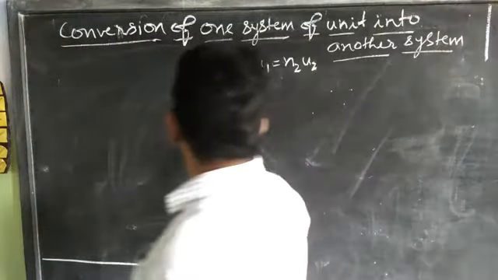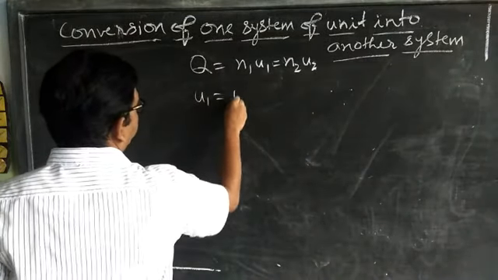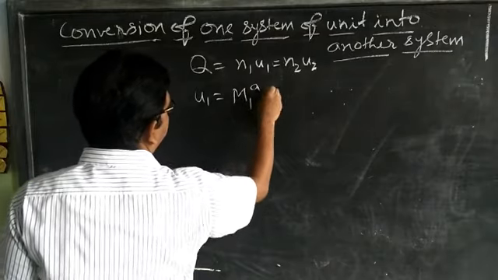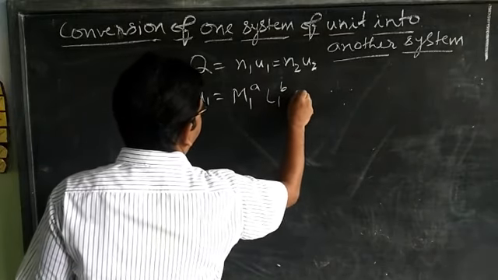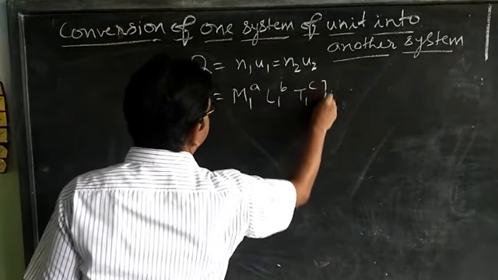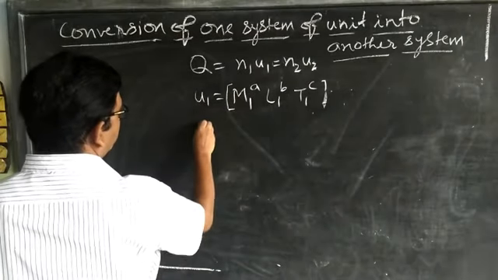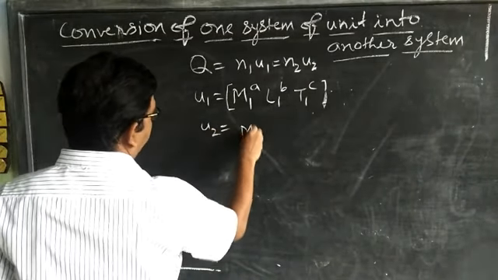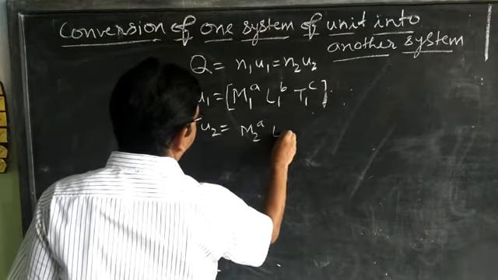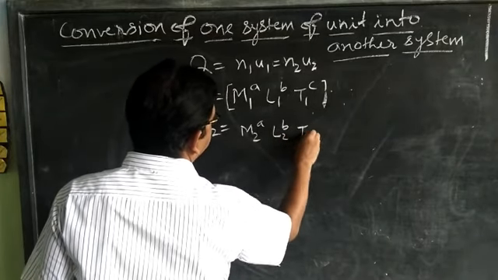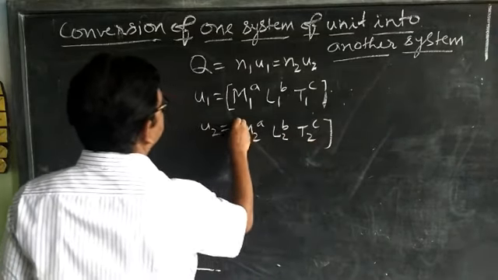Then U1 is equal to M1 power A, L1 power B and T1 power C, and U2 is equal to M2 power A, L2 power B and T2 power C.